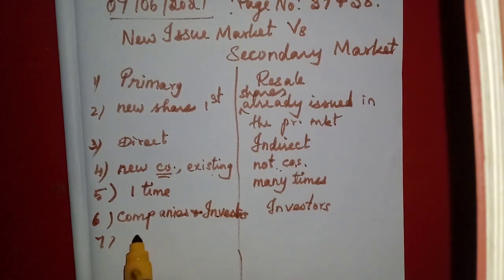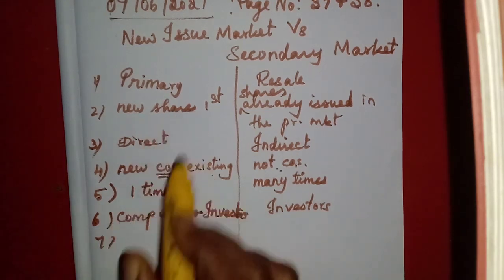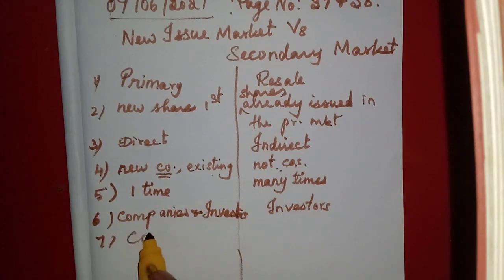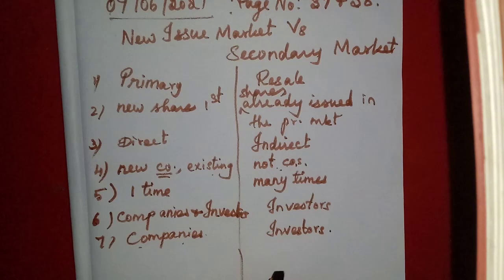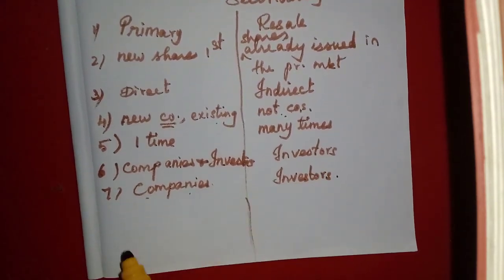Who is benefiting because of this new issue market? The companies. Companies in need of funds, finance or money will issue shares to the public. So who is the gained person? The companies. Here who are the gained persons? The investors. Those who are in need of money will sell their securities, their shares. And those who want to buy will buy. So ultimately the gainers are the investors.